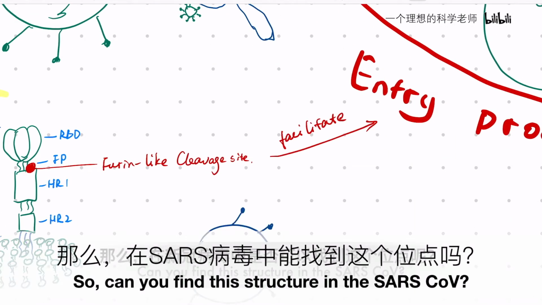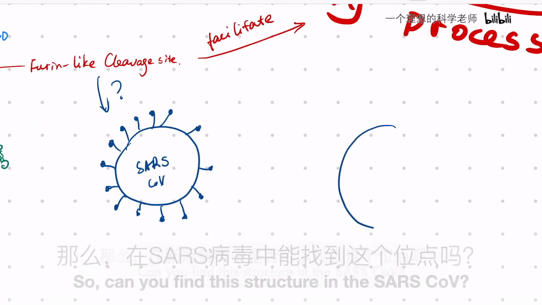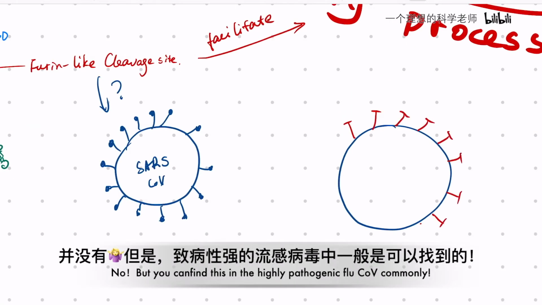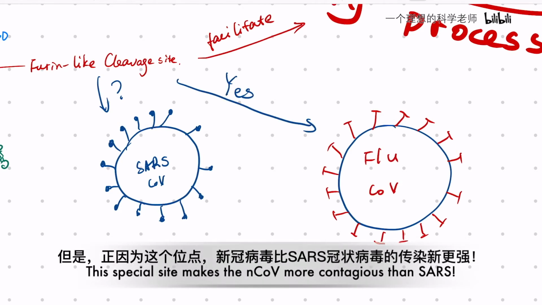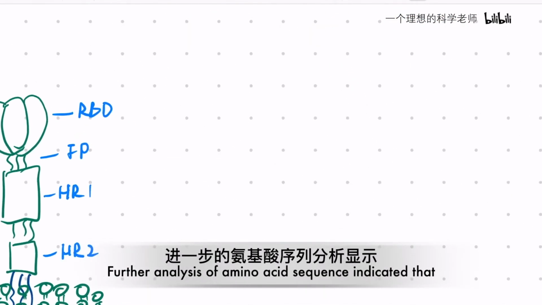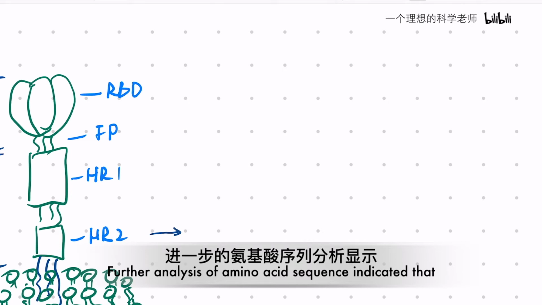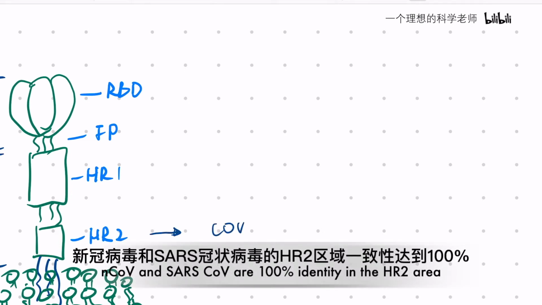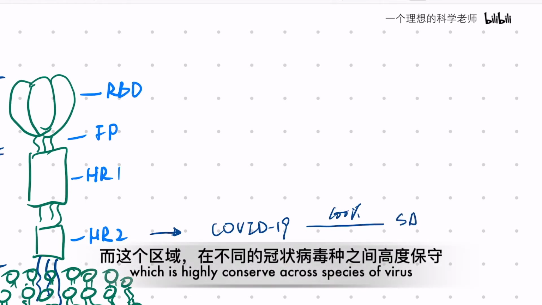Can you find this structure in the SARS coronavirus? No, but you can commonly find this in the highly pathogenic flu virus. This special site makes the new coronavirus more contagious than SARS. Further analysis of amino acid sequence indicated that the novel coronavirus and the SARS coronavirus are 100% identical in the HR2 area, which is highly conserved across species of viruses.